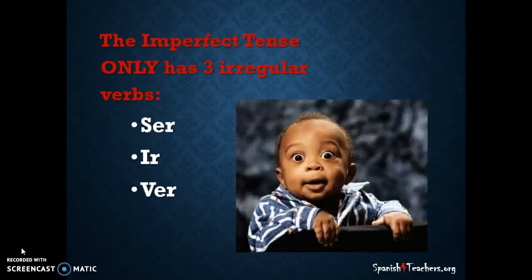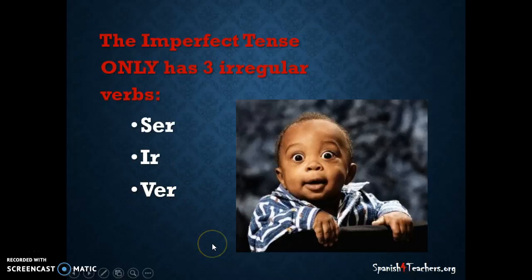There are only, and I mean only, tres verbos irregulares in the imperfecto. So there's only 3 irregular verbs in the imperfect tense. That's amazing! Just as this cute little kid's face is kind of saying. So anyway, the 3 verbos are ser, ir, and ver.